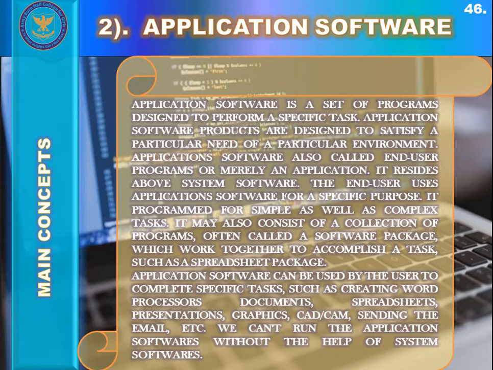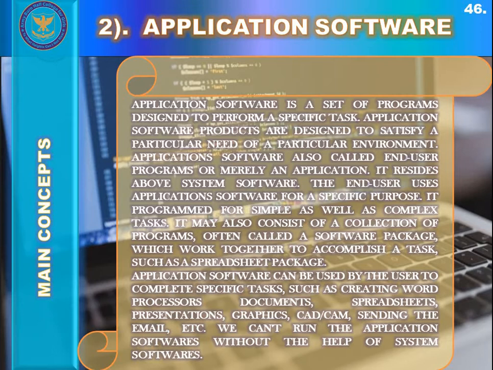Now the important thing you need to know is what basically an application software is. Application software products are designed to satisfy a particular need of a particular environment. Means application softwares are designed to fulfill certain objectives. For example, the objective of a user is to create electronic documents on electronic pages.